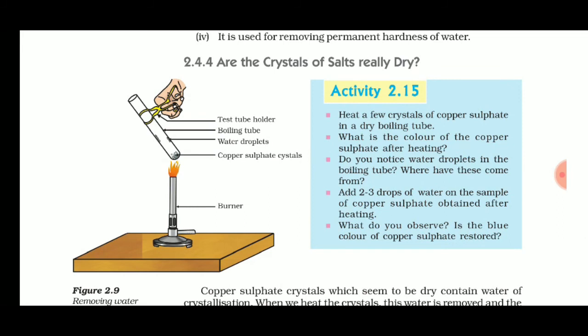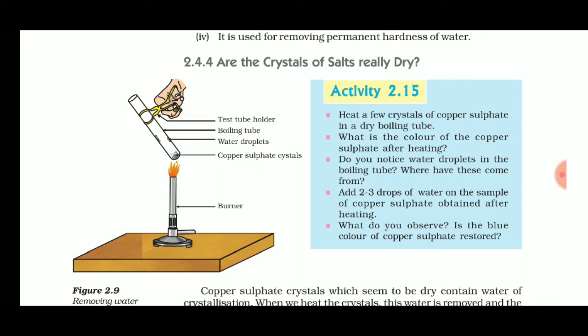Do you notice water droplets in the boiling tube? Here you can see in the figure it's written water droplets. So how did these water droplets come? Add 2 to 3 drops of water on the sample of copper sulfate obtained after heating. To the heated white mixture, you have to add the water. What do you observe?